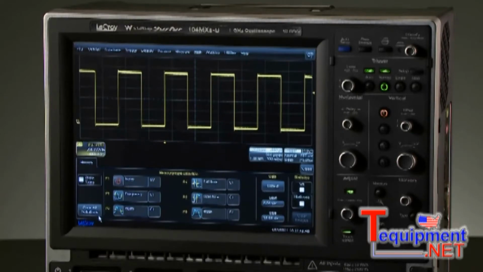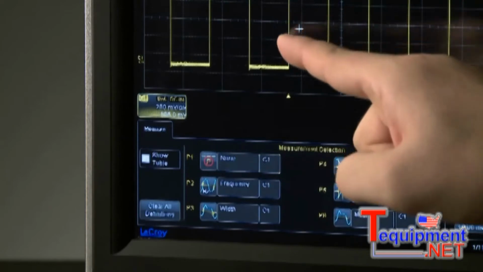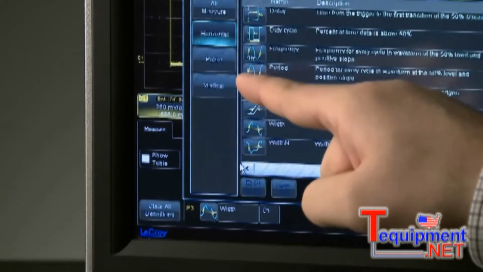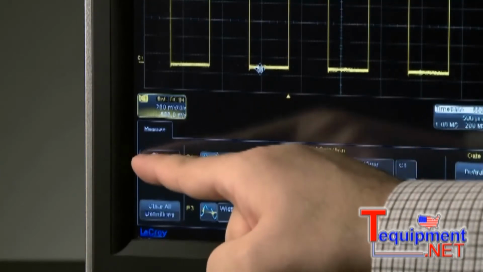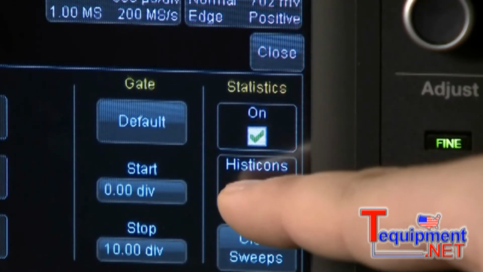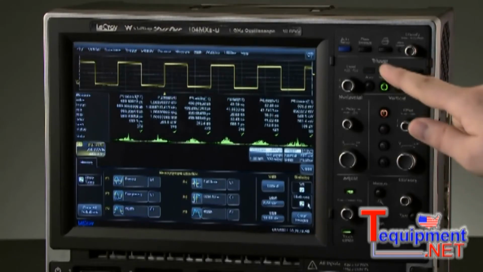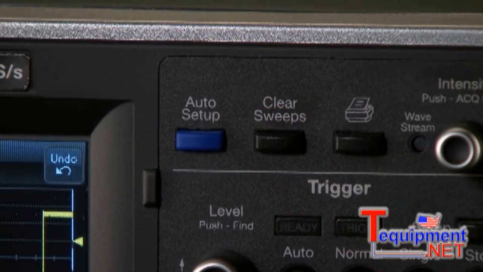In the Measure menu, up to 6 parameters can be selected. Measurements are turned on by selecting the channel to be measured and parameter to be used, and then turning on the measure table. Additionally, waveform statistics and histicons can be displayed to provide more insight into the measurements. The measured values can be reset by pressing clear sweeps on the front panel.